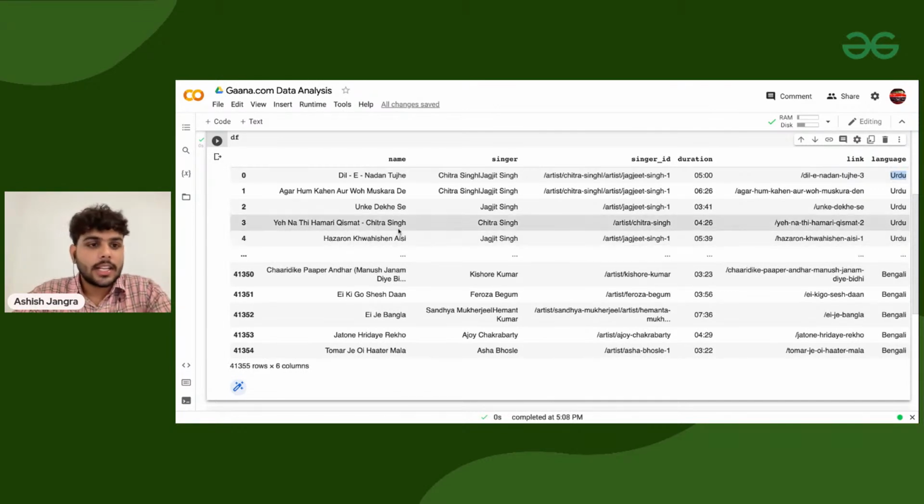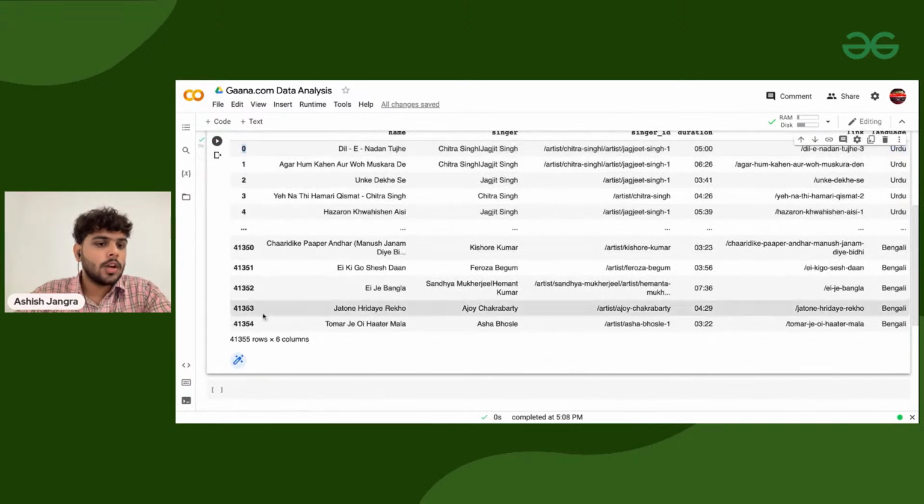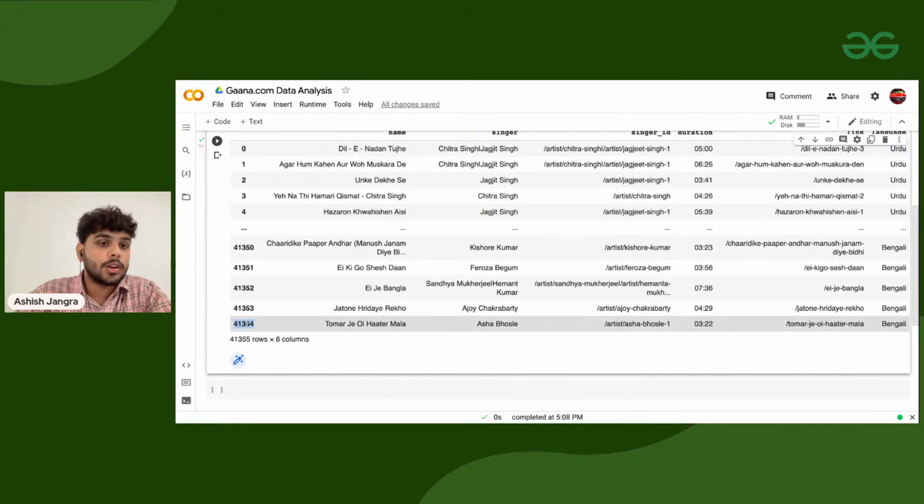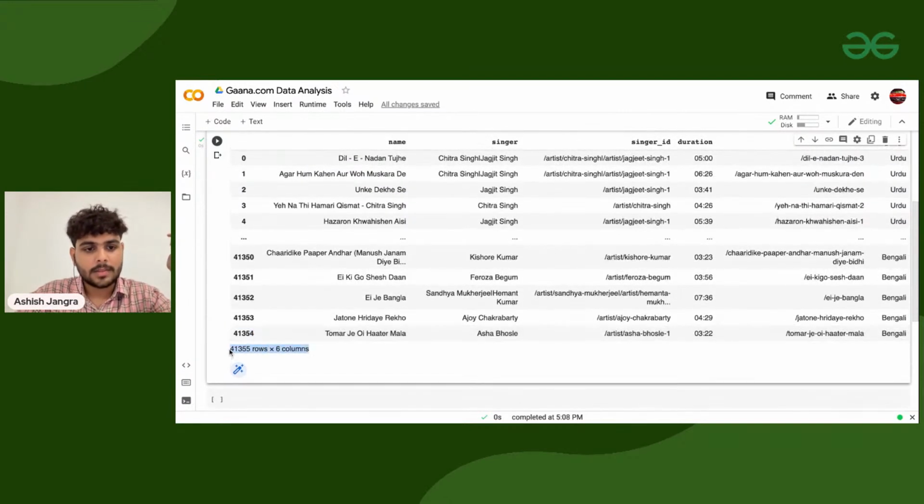Now, here you can see we are starting from 0 and going up to 41,354, which is nothing but the number of rows we have in the data set. And at the end, this is what I would say is the size of the data set.